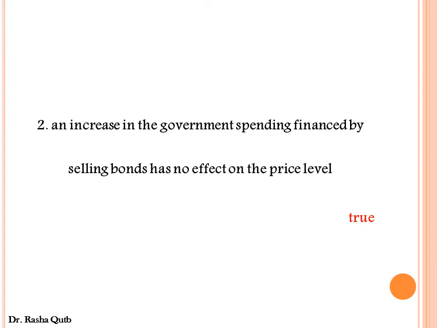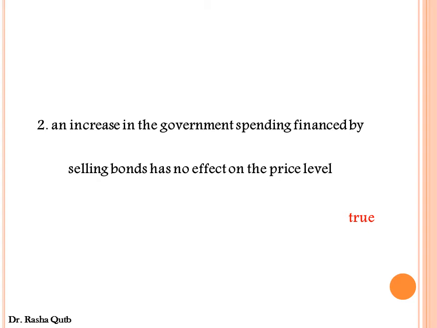So when we are asking about the effect of government spending financed by selling bonds on the price level, we are asking about the effect of government spending on aggregate demand, because if there is an impact on aggregate demand, there would be an impact on the price level.